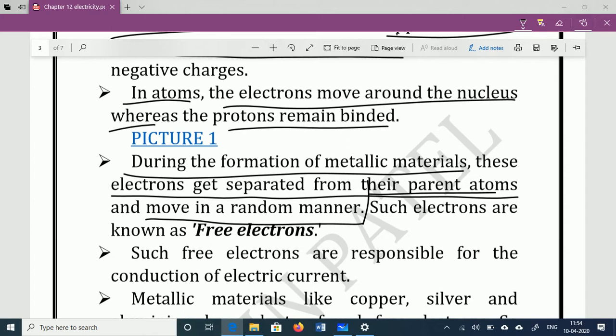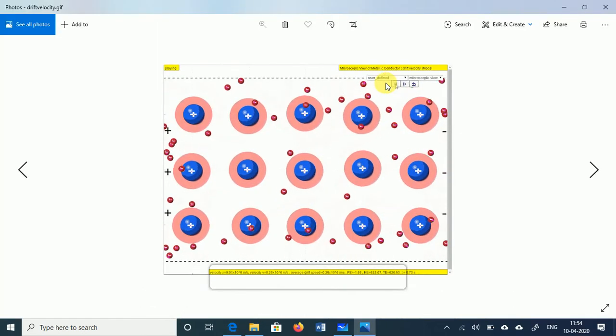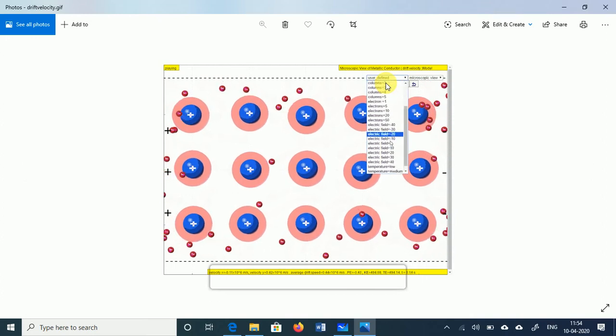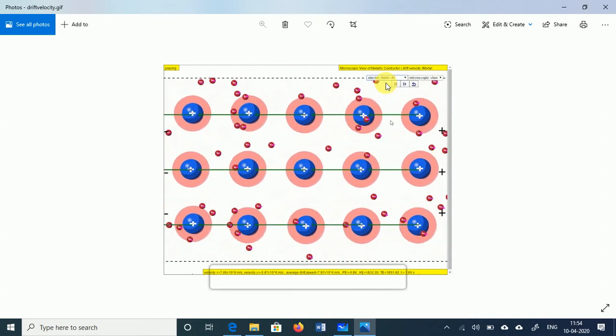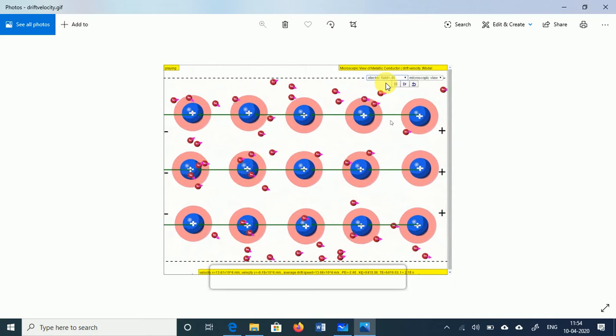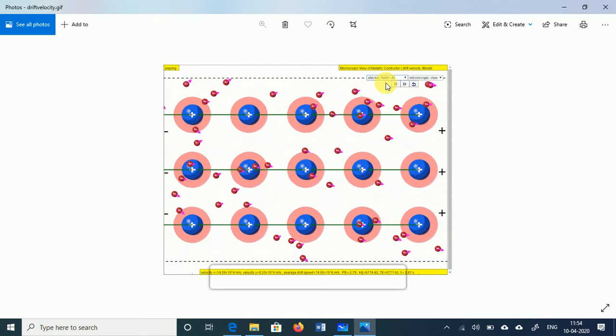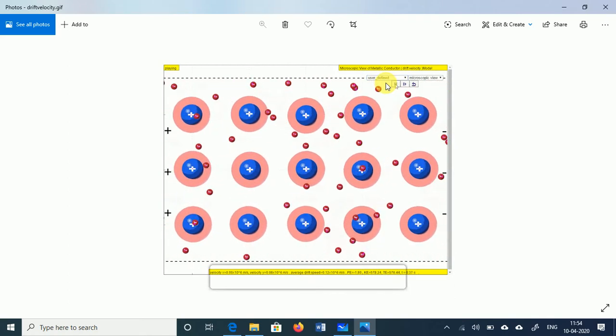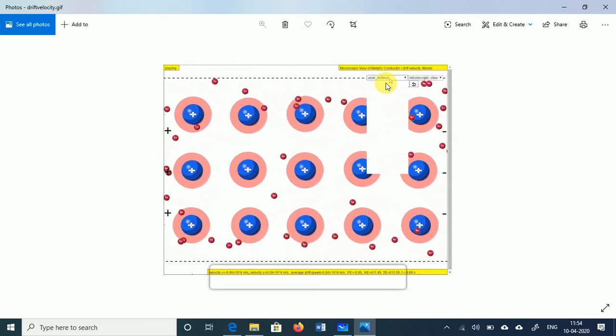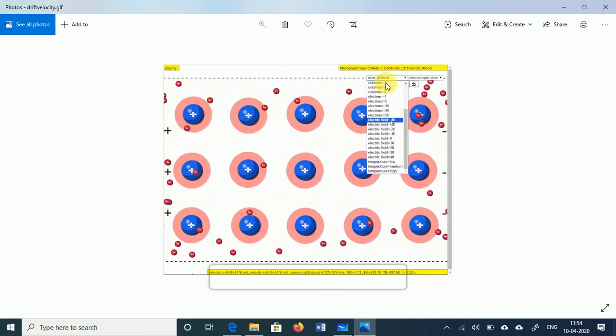See here, this electron is moving in a random manner. In the presence of an electric field they move in the same direction, but in the absence of an electric field they move in a random manner.